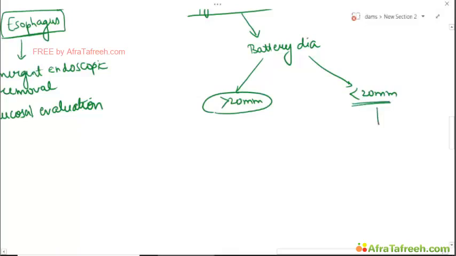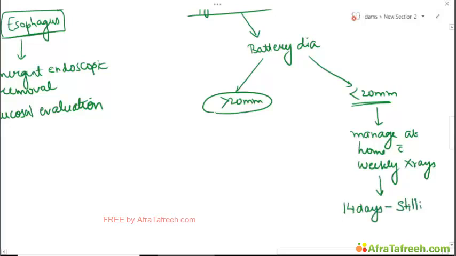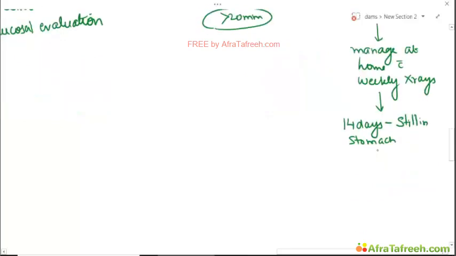If it is less than 20 millimeter, you manage it at home with weekly radiographs. But if at 14 days it is still in the stomach, you do an endoscopic removal.